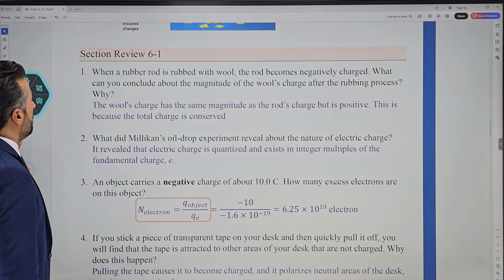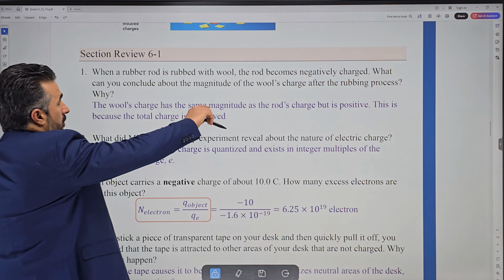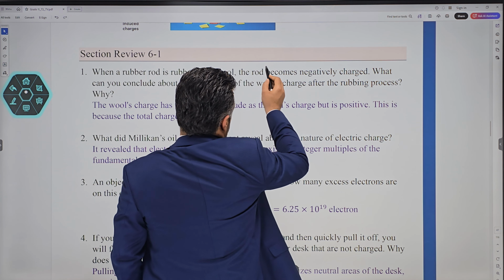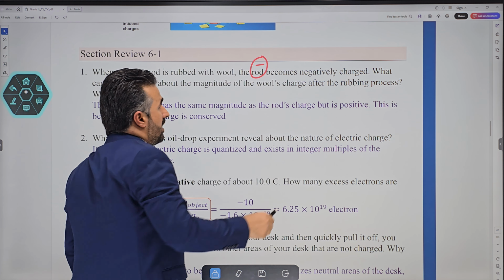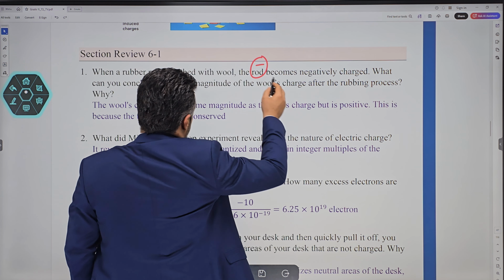Now, section review. When a rubber rod is rubbed with wool, the rod becomes negatively charged. If the rod becomes negatively charged, what can you conclude about the magnitude of the wool's charge?